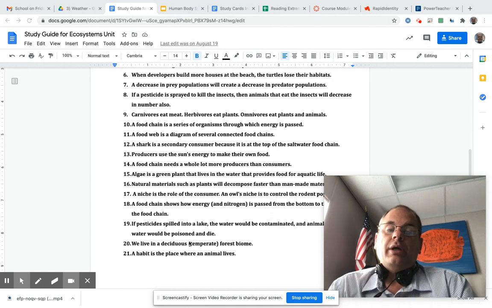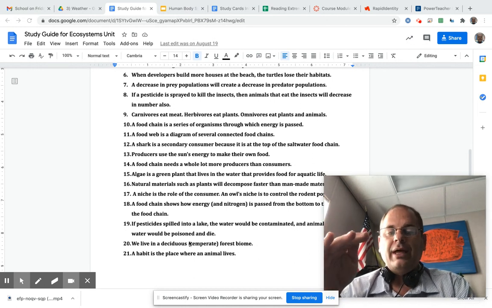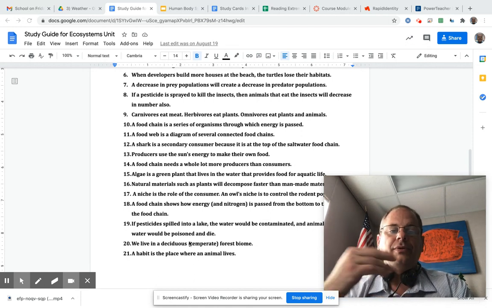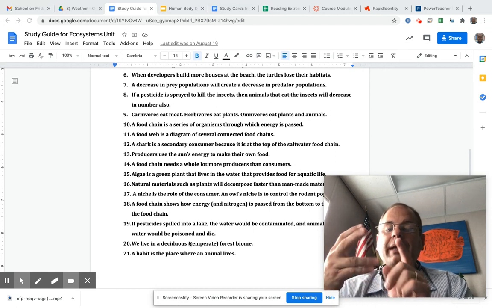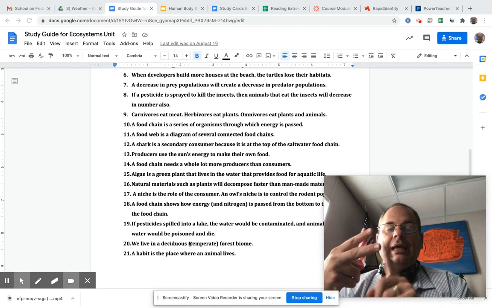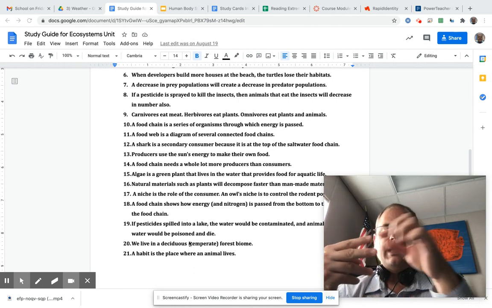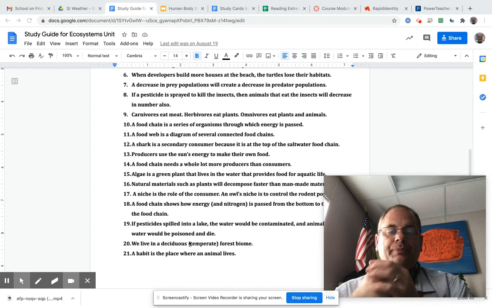Number 12, a shark is a secondary consumer because it's at the top of the saltwater food chain. So a shark would eat another animal that has already eaten another animal or plant. So the shark is a second eater, and at least the second eater on the food chain. Maybe there's a plant, maybe there's some kelp, and then maybe something eats the kelp, and then maybe the shark eats that thing. So the second step would be the shark. Okay.